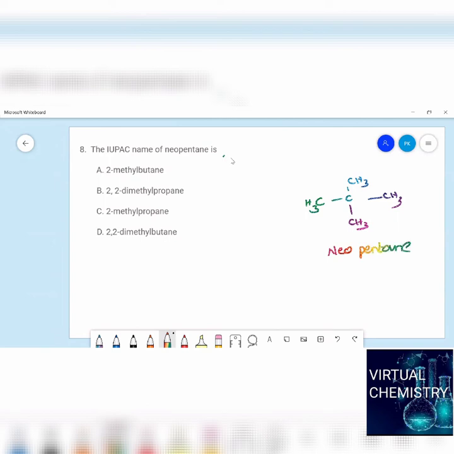According to IUPAC naming, you see the longest carbon chain will be this one, 3 carbons. And for the second carbon, you can give numbering on this side or that side, left to right or right to left, because it is symmetrically arranged. On the second carbon, we have 2 methyl substituents. So 2,2-dimethyl prop, 3 carbons means prop, and all are single bonds. So the name of this compound is 2,2-dimethyl.